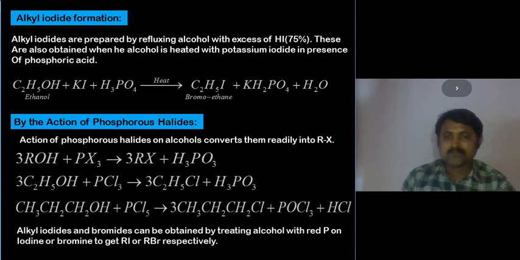Okay, another one, by the action of phosphorus halides. As said earlier, alcohol reacts with phosphorus halides to form haloalkanes. Phosphorus trichloride forms ethyl chloride here. Phosphorus pentachloride forms ethyl chloride, and propyl chloride in the second reaction shown. Whatever the process, finally the haloalkane is the final product in these reactions.